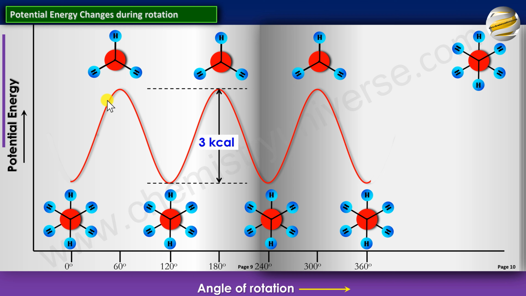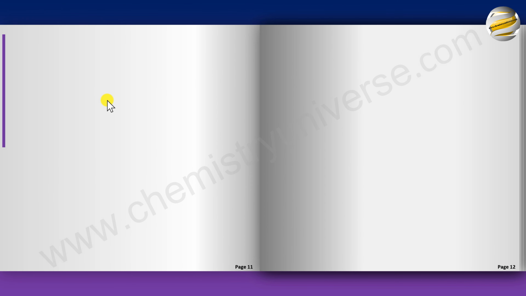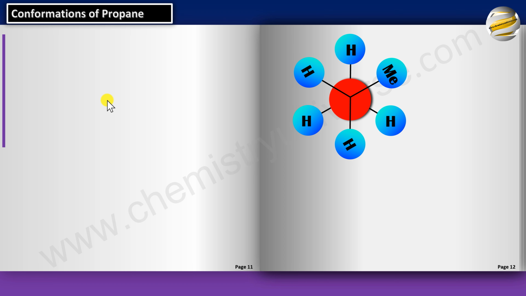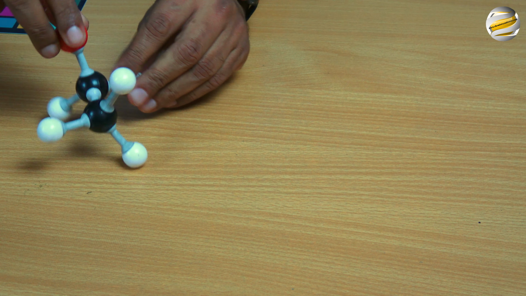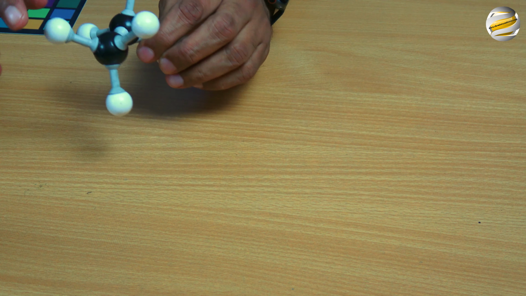Now let's try propane. Now what is the difference between propane and ethane? In propane you have one methyl group. Instead of both carbons having 3 hydrogens each, one has a methyl group. So let me just add one more bond to this, one more group, and now you'll notice what I mean.